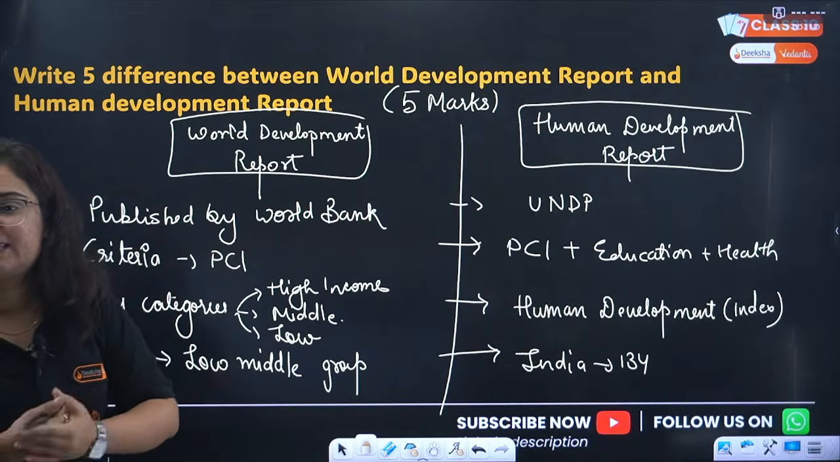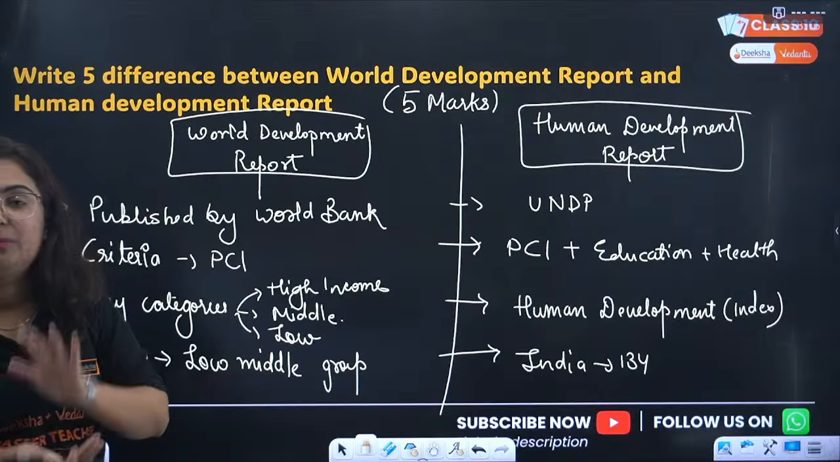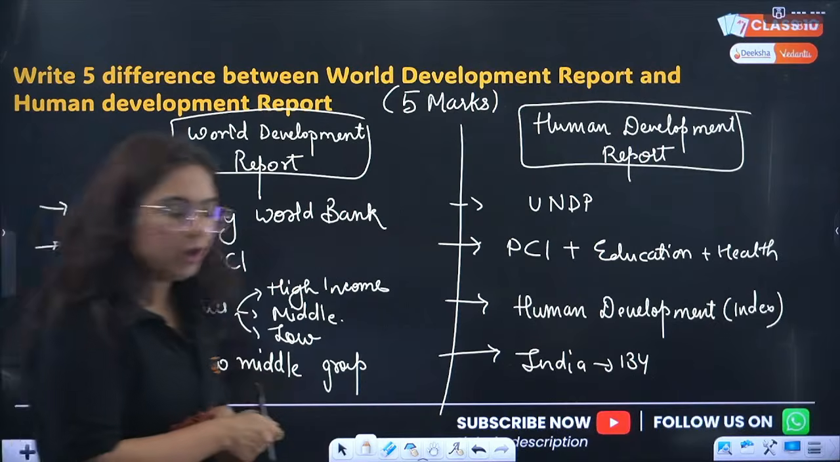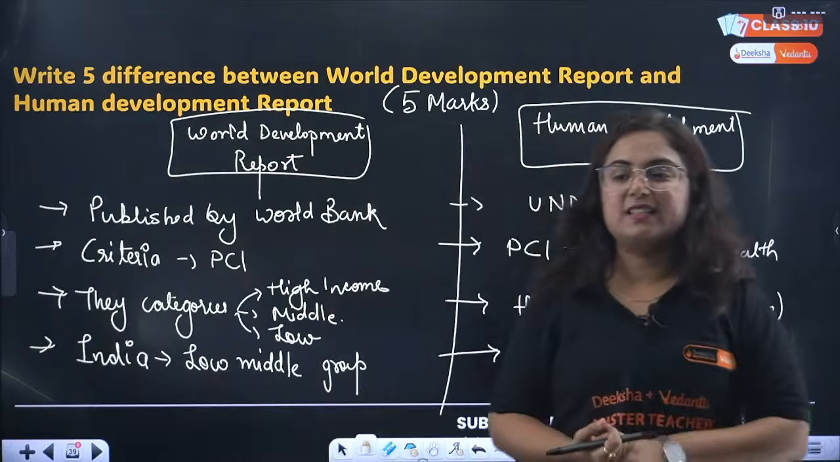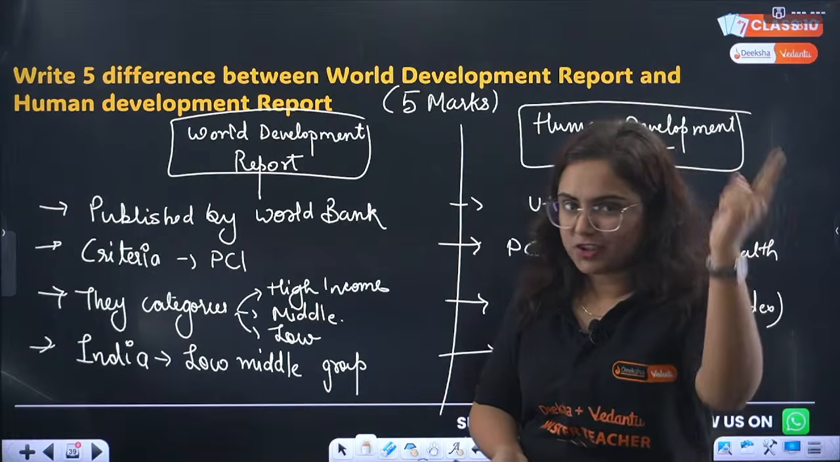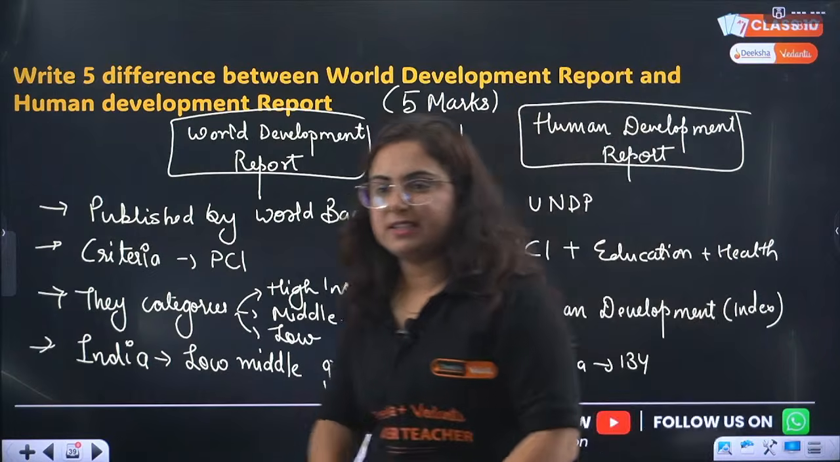Why is per capita income calculated in US dollars? Because the world currency is the dollar. It's not the rupee. The currency that is accepted worldwide for any transaction, for any report, is actually the dollar. That is the reason.